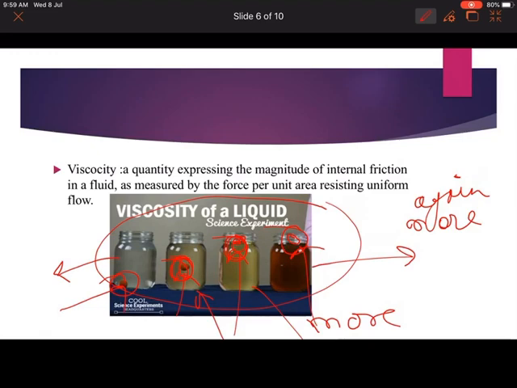Viscosity is a quantity expressing the magnitude of internal friction in a fluid, as measured by the force per unit area resisting uniform flow. In general terms, viscosity is the internal friction of a fluid that resists whatever object is going to sink in it. That's it.